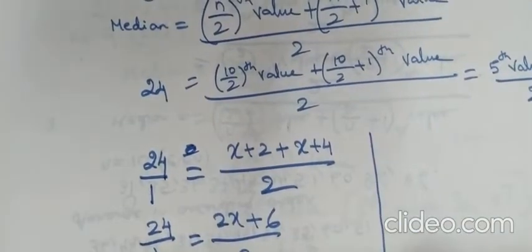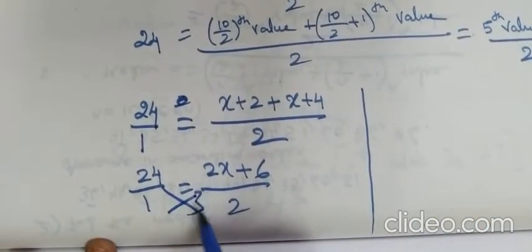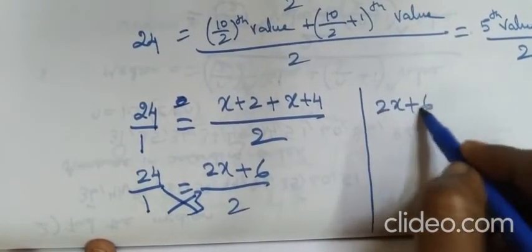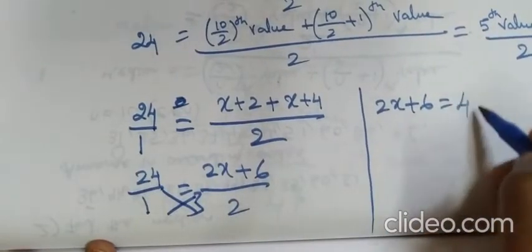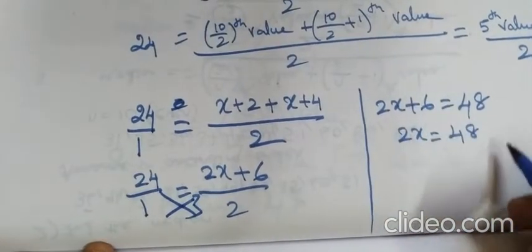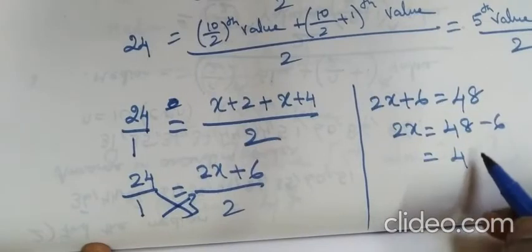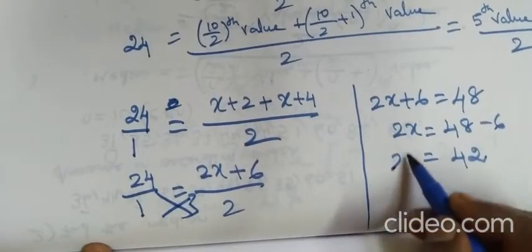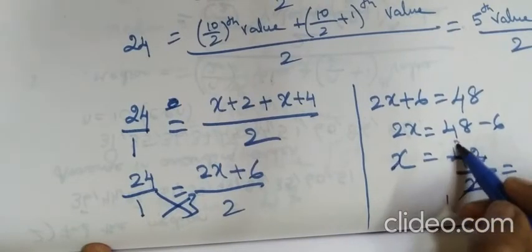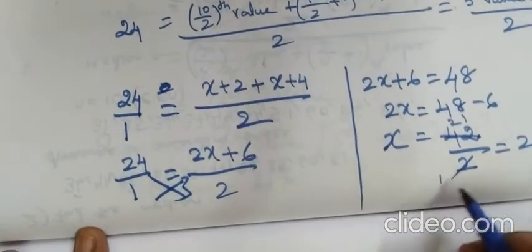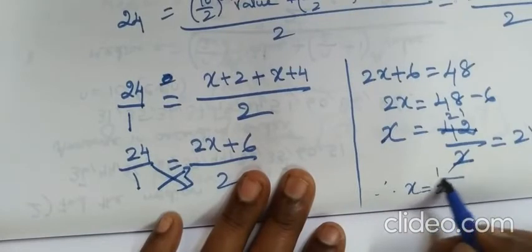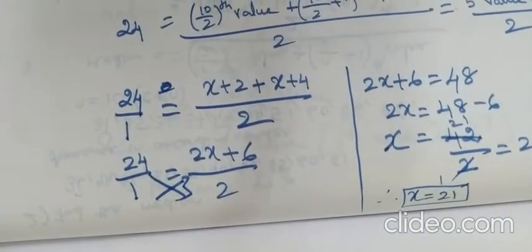Next step. If you cross multiply, I get 2x plus 6 on one side, and 24 into 2 is 48. Then 2x is equal to 48 minus 6, since the plus 6 goes to the other side. 48 minus 6 is 42. The 2 goes to the denominator, and 42 divided by 2 gives 21. They are asking for the x value, so x is equal to 21. That's all about this third question.